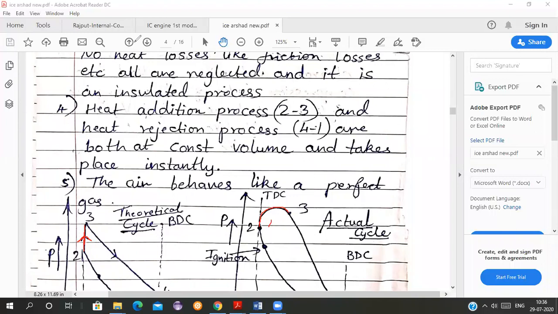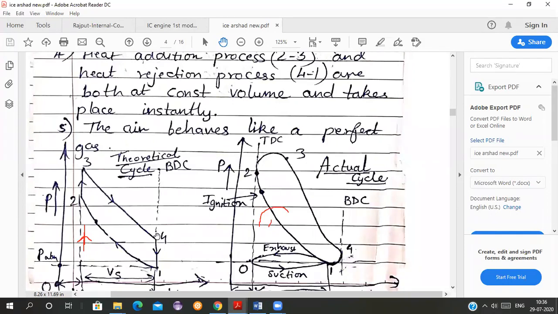And what is the other thing? The heat rejection process 4-1 also takes place instantly in the theoretical cycle. But the heat rejection process in the actual cycle is curved. Here, see, 4-1. The heat is rejected from this point until the exhaust gases are expelled. In the actual cycle the heat is rejected a little bit, very slowly.